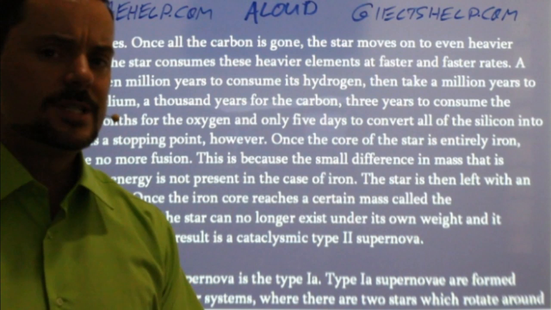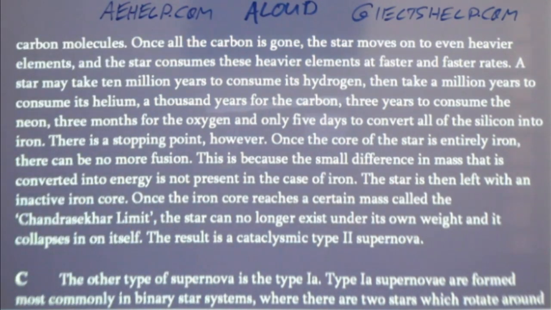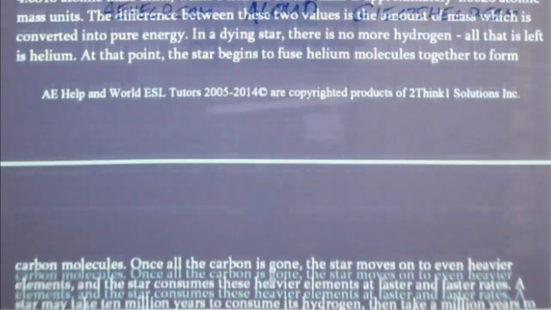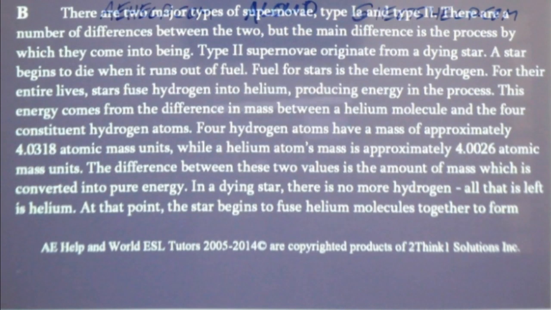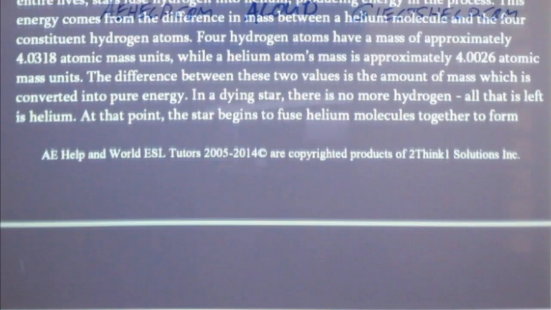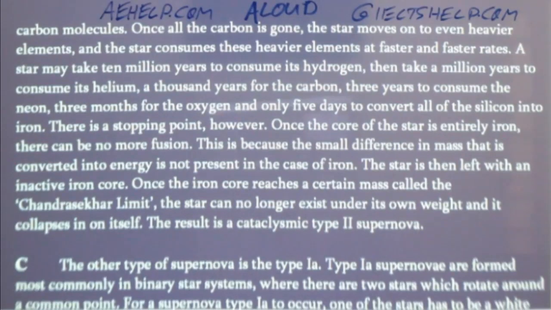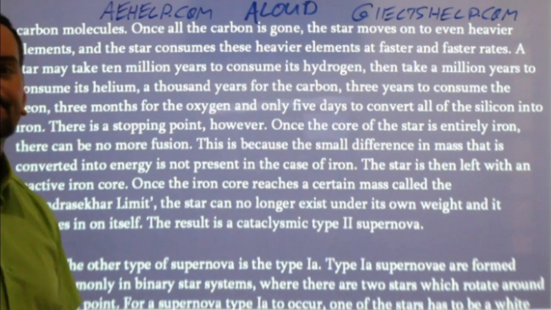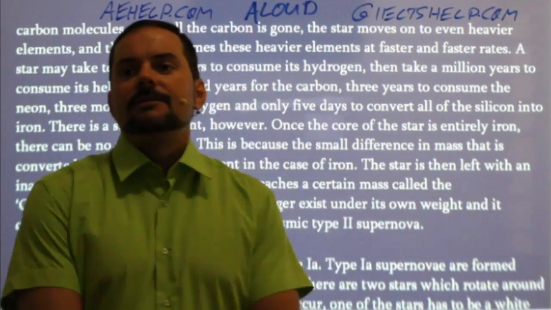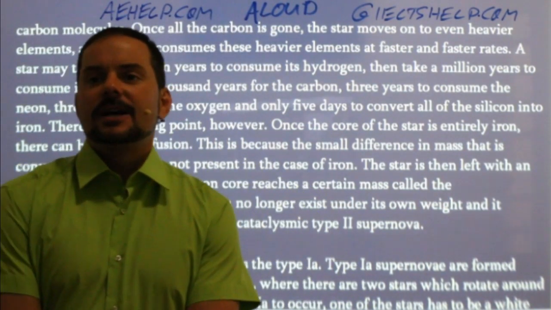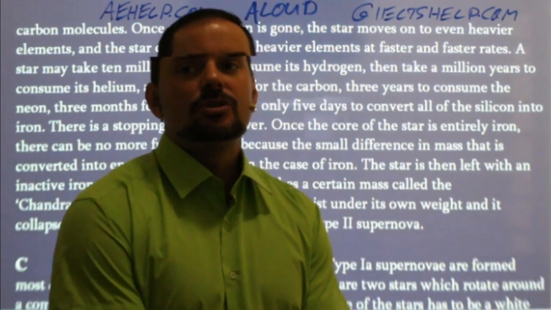Students, what is that paragraph about? It's a long one, long paragraph B. What is this paragraph about? What is it about? Alvina says the difference between a type 1 and type 2 supernovae.